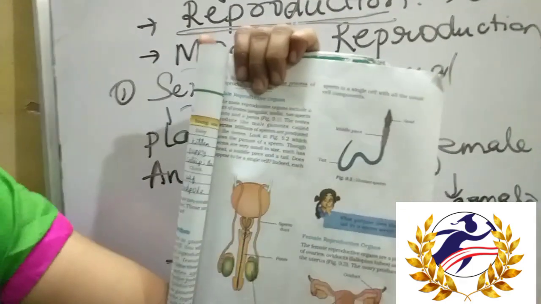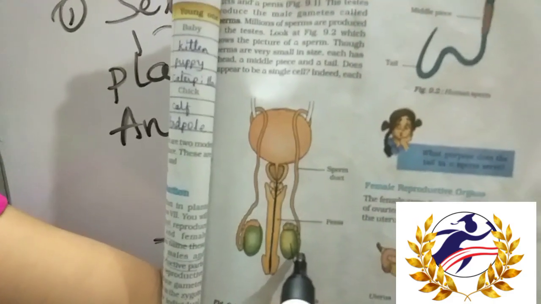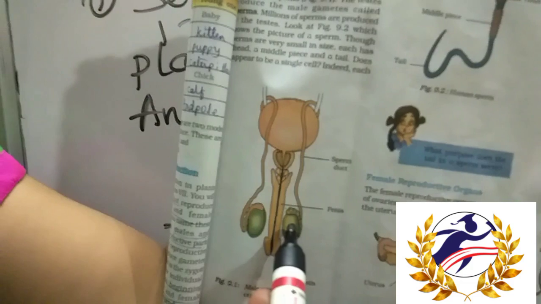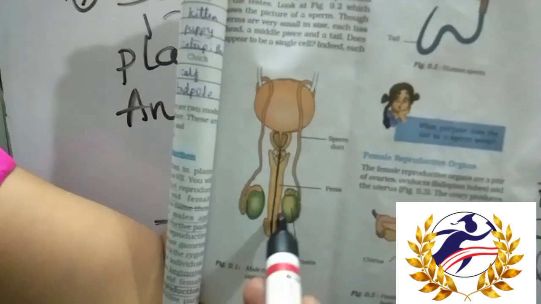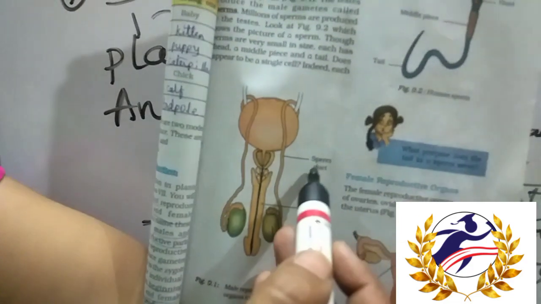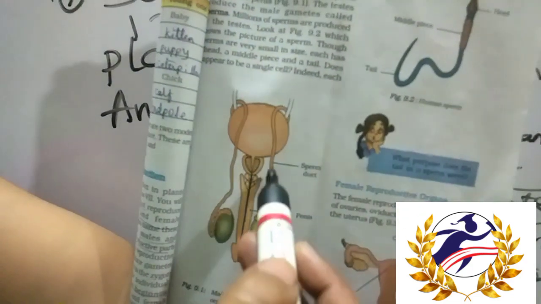So once again, this is the testis. A pair of testes is present. This usually produces the sperms, and the sperms are carried through the sperm duct. And this is the structure of sperm.